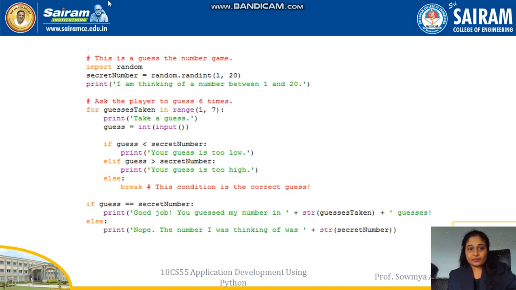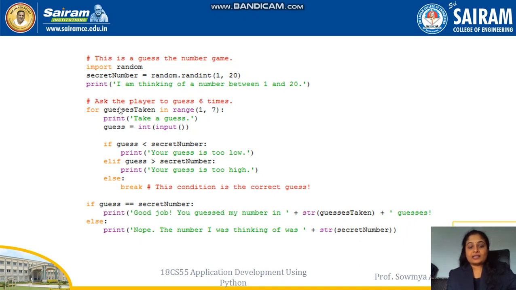See here, we are importing random. Secret number is random.randint 1 to 20. So the secret number is generated from the random function, and an integer value from 1 to 20 will be generated. Print, I am thinking of a number between 1 to 20. So the computer is thinking of a number from 1 to 20.